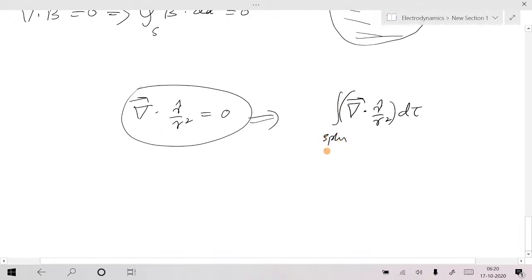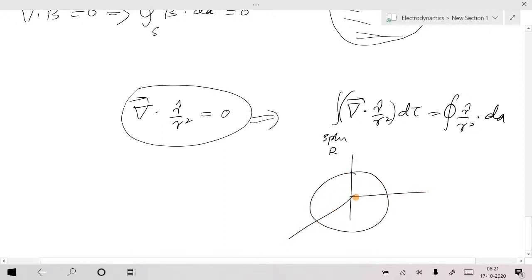Spheres of radius r, which is centered at the origin, that should be equal to r cap by r square dot dA, isn't it? Can I take like this? I am going to take one sphere of radius r, which is centered at the origin. Now this part will give non-zero, this part will give 0. To fix this one, we are going to fix this part actually.